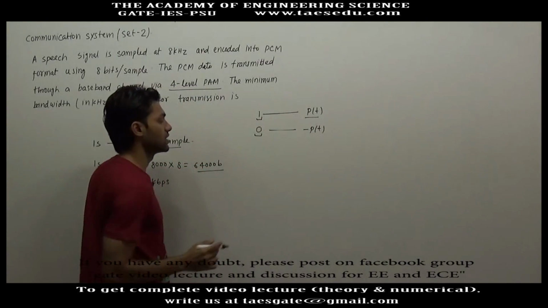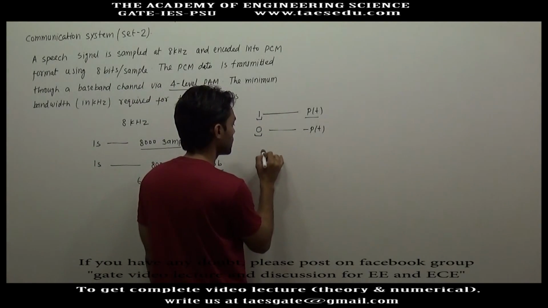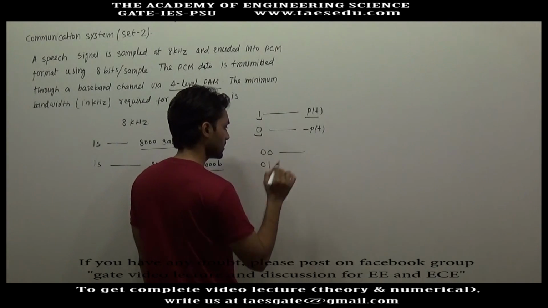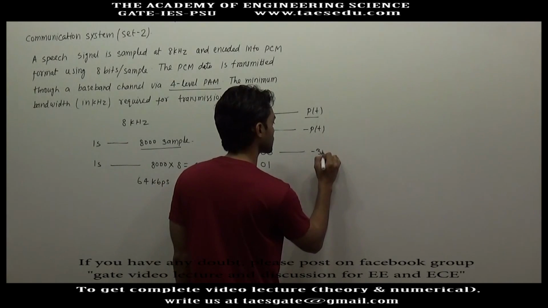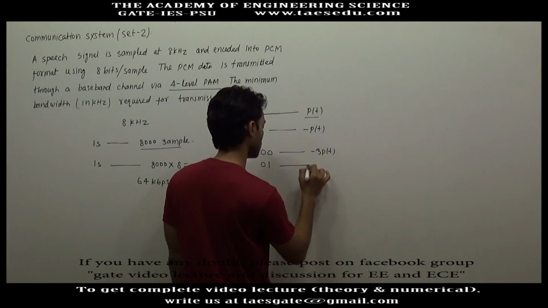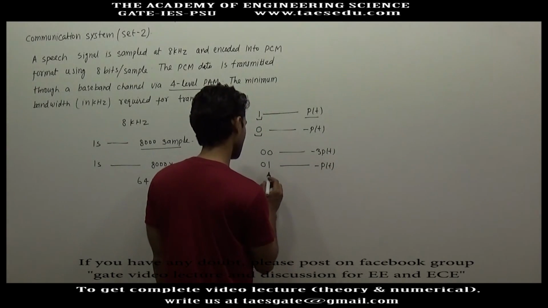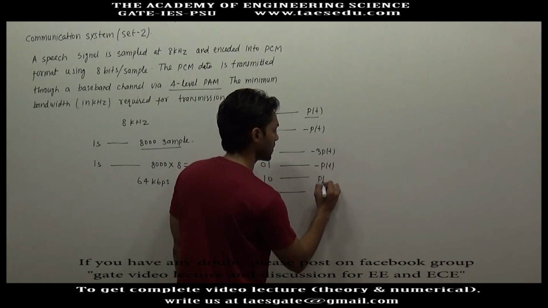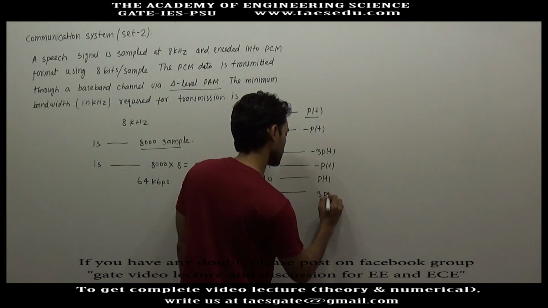It is also possible that for a set of 2 bits, let's say for 0 0 we have a pulse, for 0 1 there will be another pulse. Let's say this is minus 3 PT. For 0 1 we may have minus PT, 1 0, and similarly for 1 1. For 1 0 we may have PT, and 1 1 we may have 3 PT.